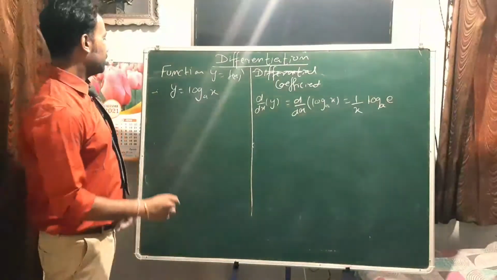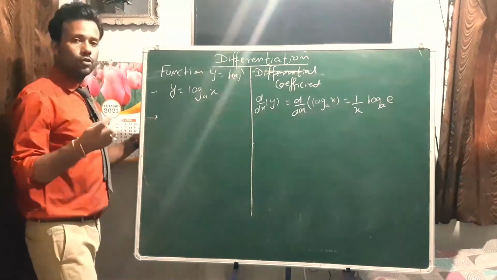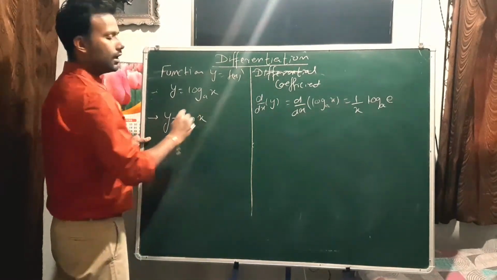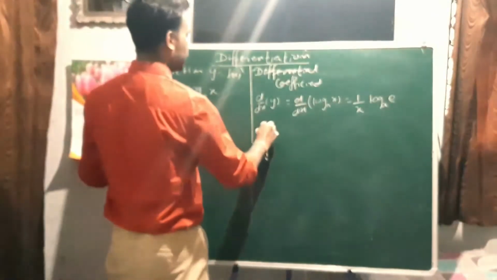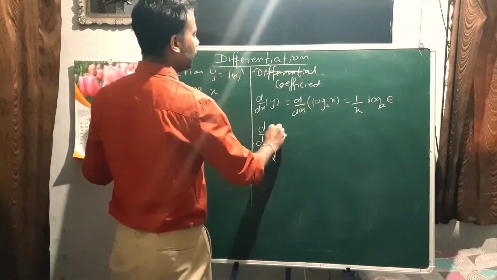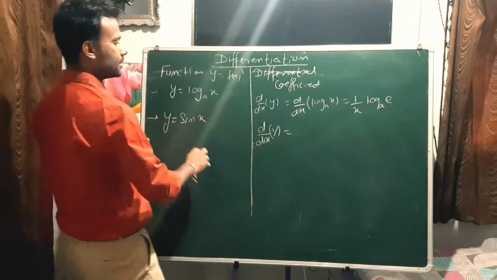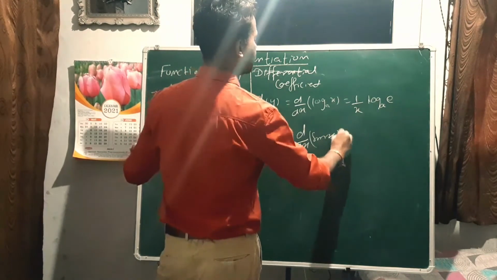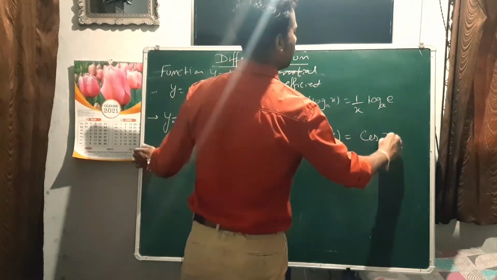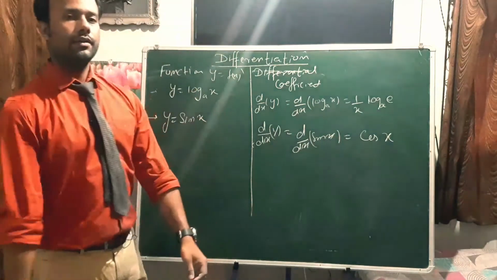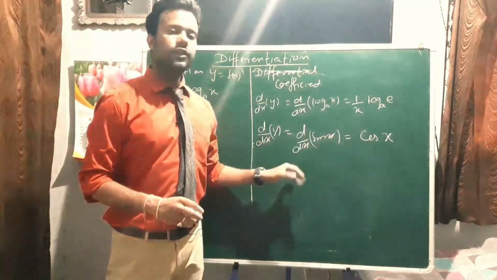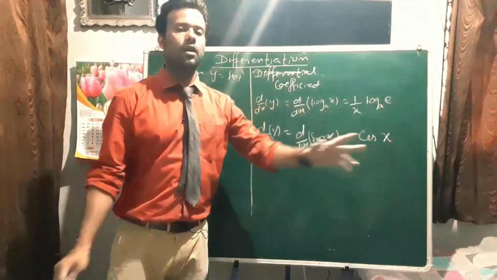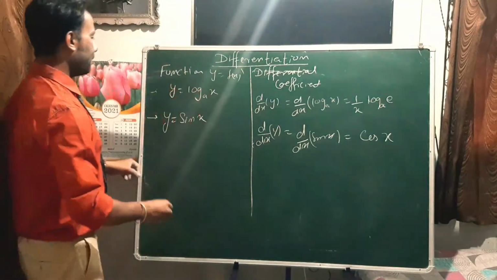Okay, let's do some trigonometric functions. If y equals sin x, then what is d by dx of y? Sin x. The d by dx of sin x is cos x. So when you find the differentiation of sin x with respect to x, you will find cos x.